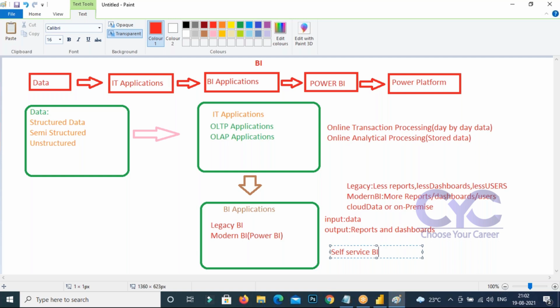If you go to the semantic cubes, you need Hyperion, Business Objects, OBIEE, or SSAS, we need to go separately. For reports and dashboards, a separate team is needed and separate technology, like MicroStrategy, Cognos, Business Objects, SSRS. For every component, different teams and different technologies are needed. But all those things we can implement in this single Power BI. Guys, are you getting what I'm saying or not?